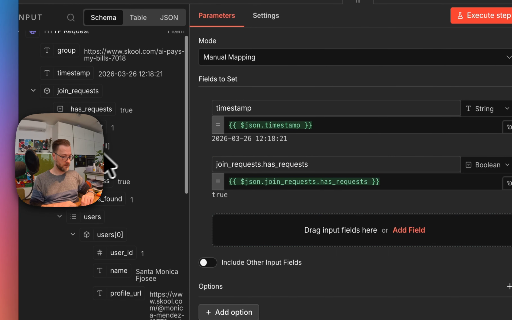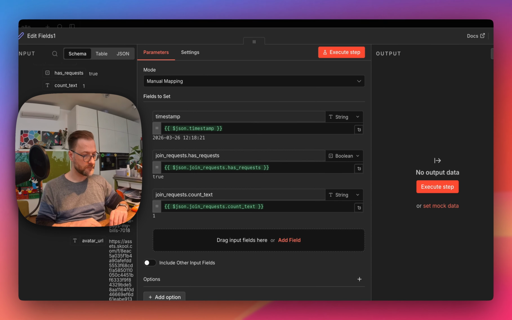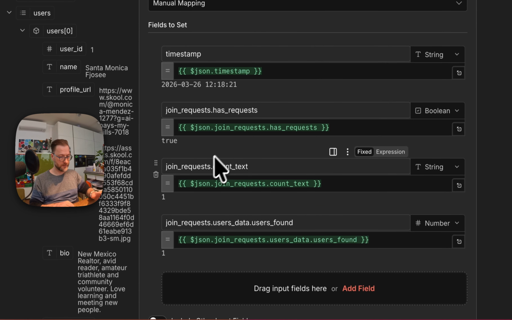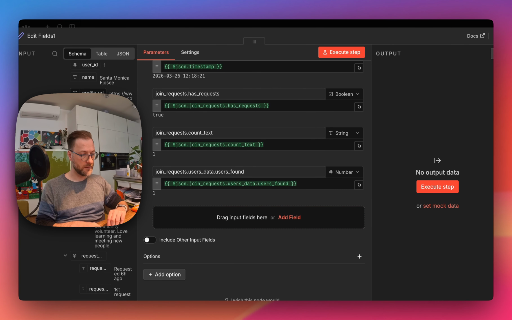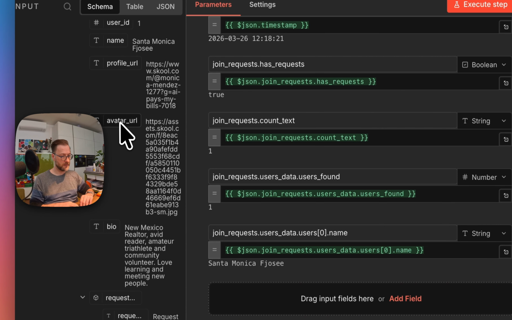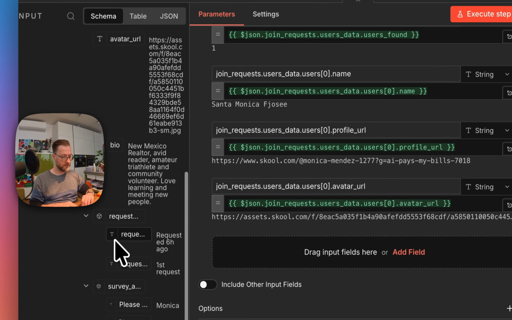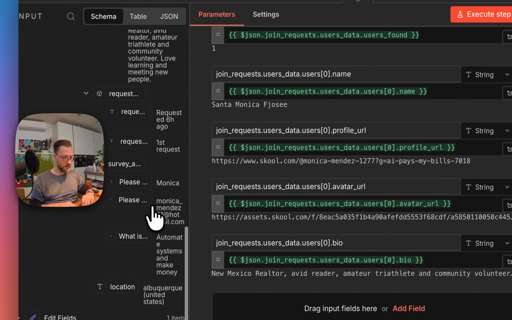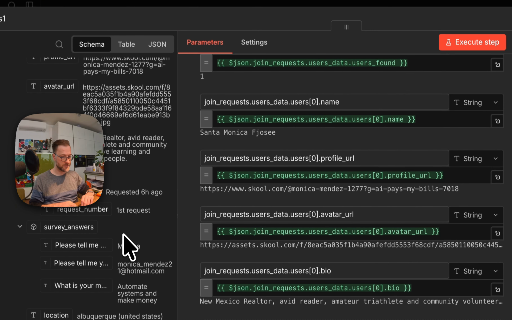I need to know, is there a request? How many people are requesting at the moment? User found 1. Okay, let's take it as well, but it's the same as join request 11. So I'll take his name, I'll take his profile, I'll take avatar, I'll take bio, and this person also answered some questions.